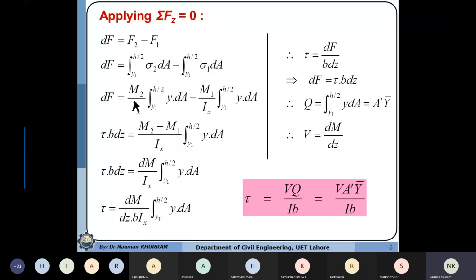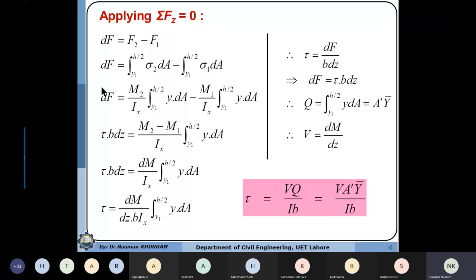So the corresponding moment of inertia Ix will be taken. Similarly, sigma 1 is equal to M1 y over I, and this integral of area, with y limiting from y1 to h by 2, can be taken as a constant, and for M2 minus M1 we shall have this value.